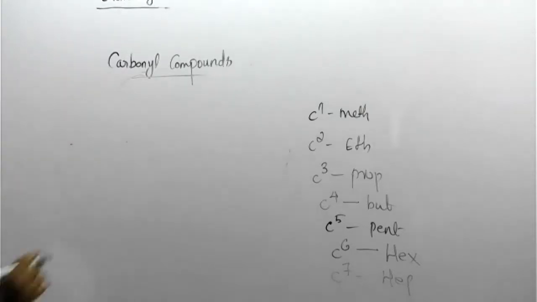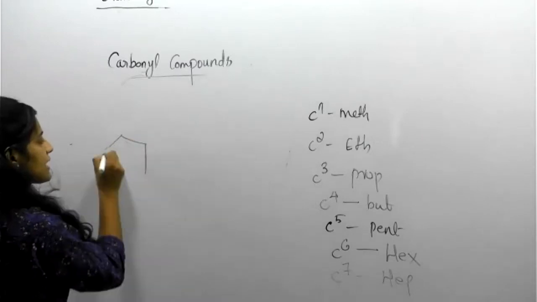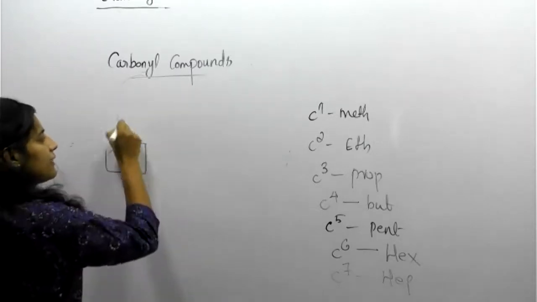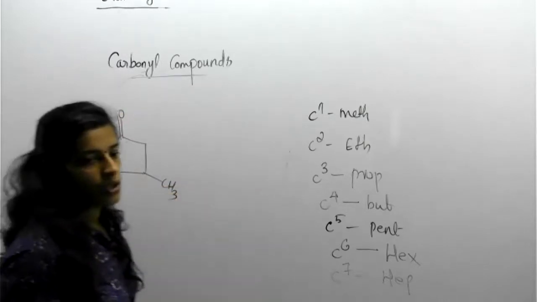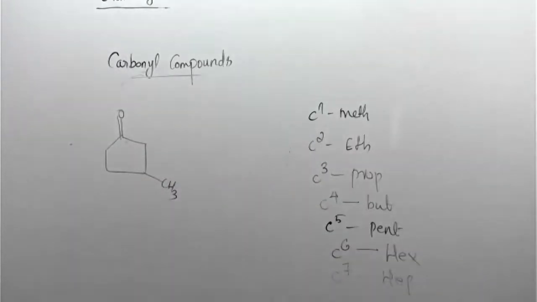This is the question. You want to solve this one. This is a cyclic ring. Ketone is with you. Here is a CH3 group. So, number it and tell me the answer.